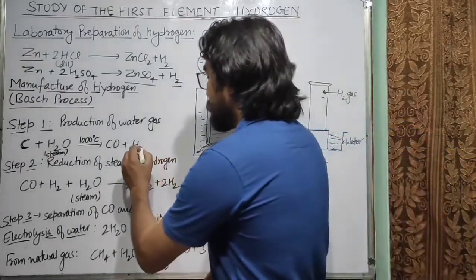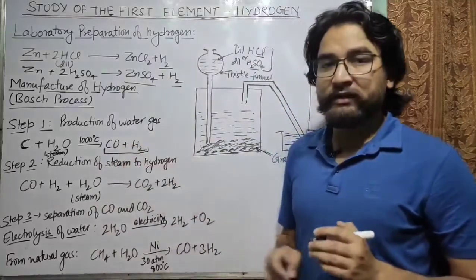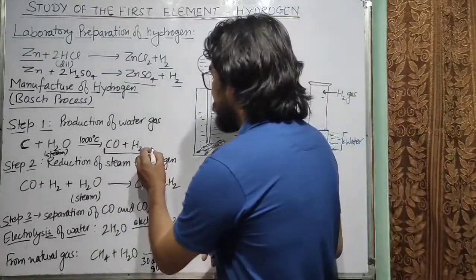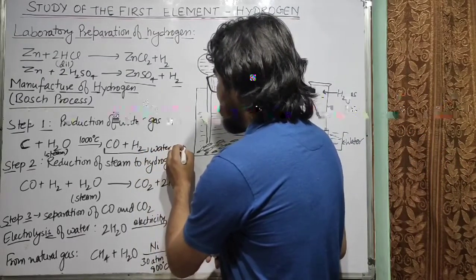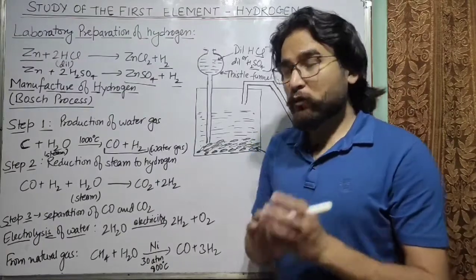It will give you a mixture of 2 gases, that is carbon monoxide and hydrogen. This mixture is known as water gas. So remember this: carbon monoxide and hydrogen gas is known as water gas.